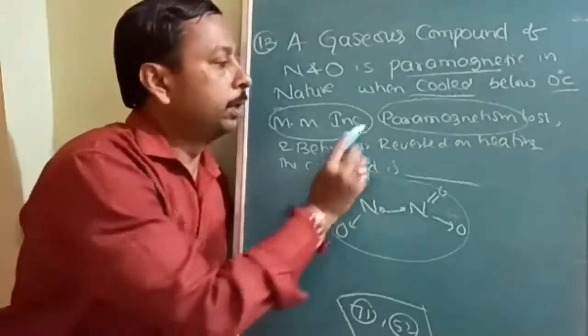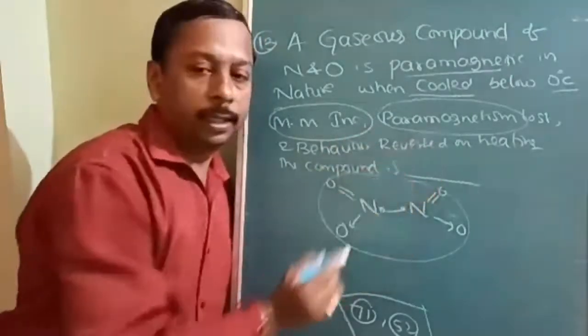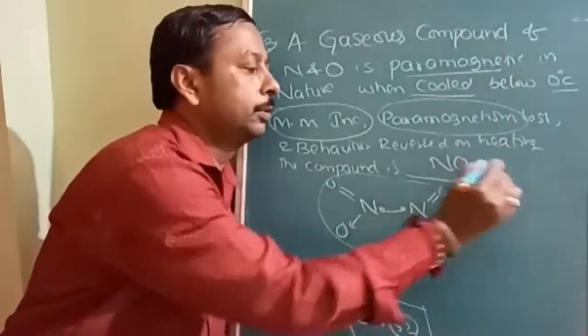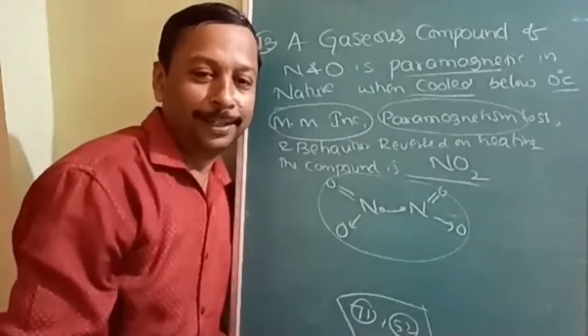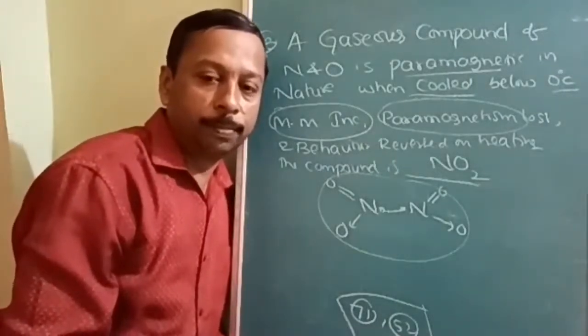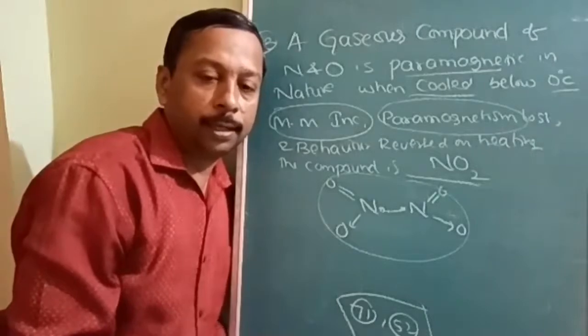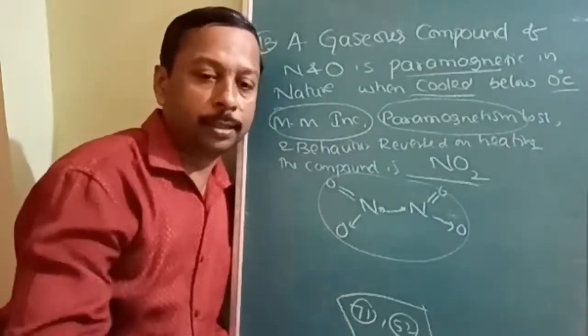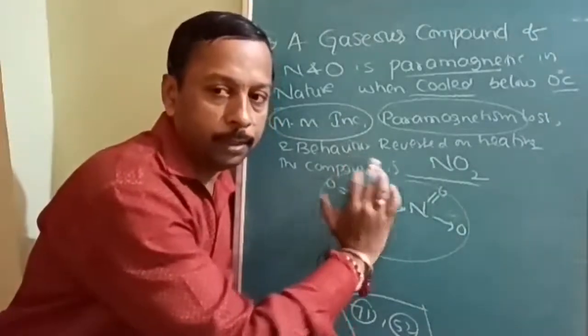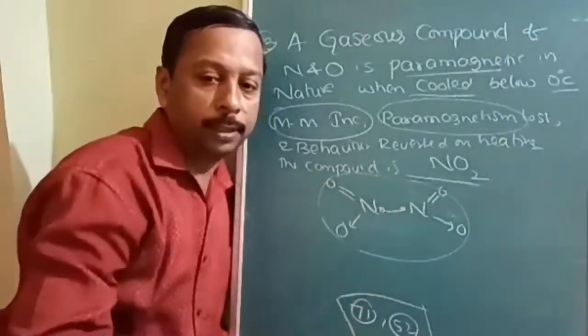So why is molecular mass increasing, and why is paramagnetism lost? Is it understood? The answer to this question is NO2. NO2 loses its paramagnetism due to pairing, and molecular mass also increases due to dimerization. At high temperature it exists only like this; at low temperature, they combine with each other.